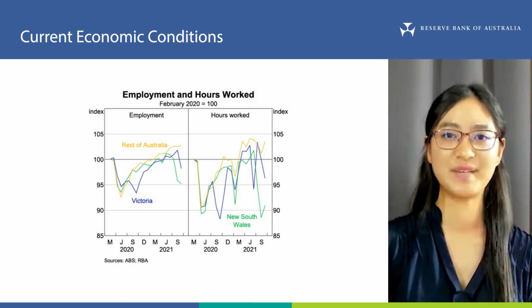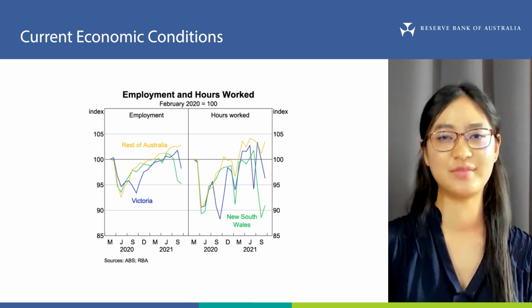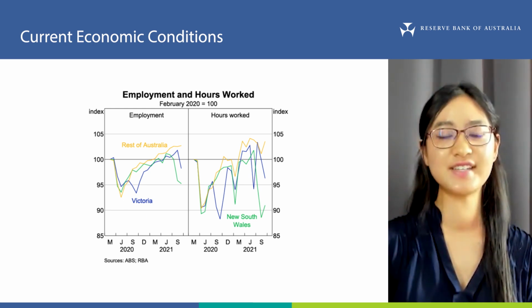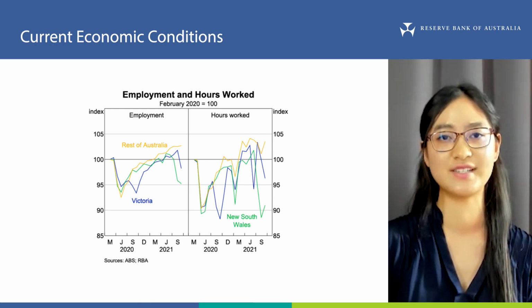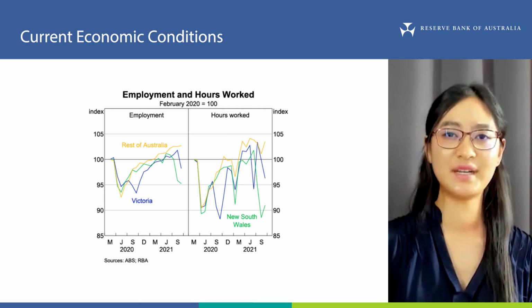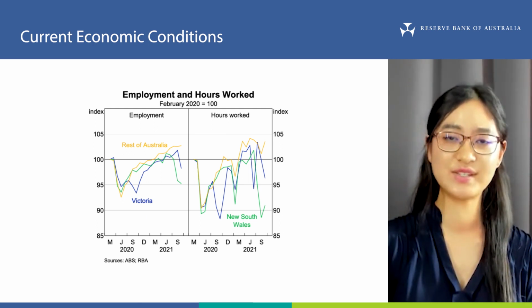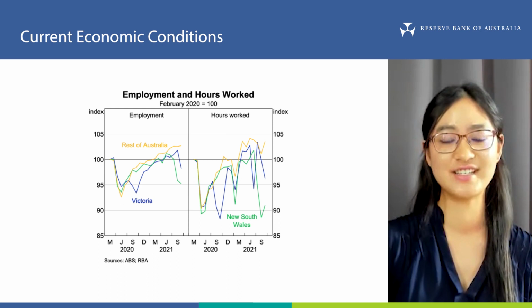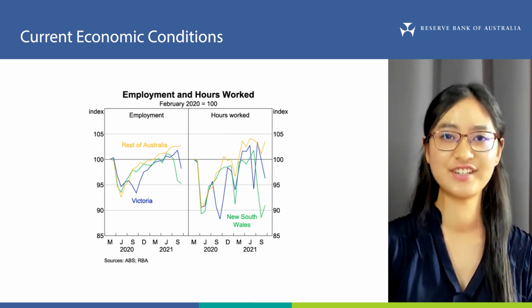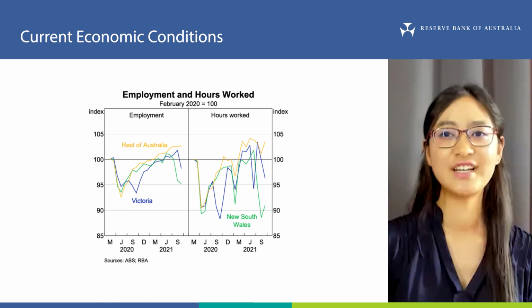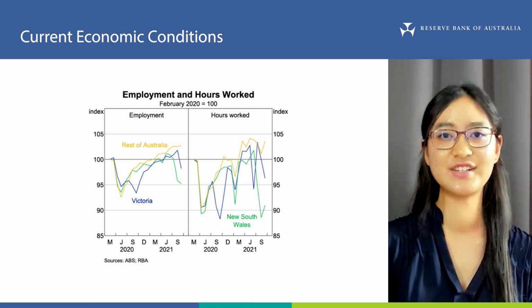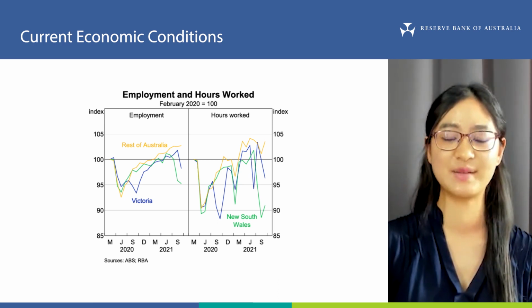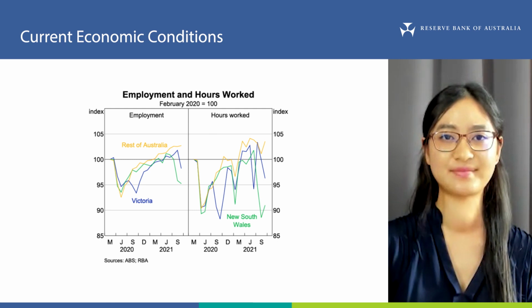Now turning to the labour market. The recent Delta outbreak and associated lockdowns has also had a negative, but largely temporary, impact on the labour market over the past few months. Many workers have had their hours reduced or have been stood down, particularly in those industries most affected by social distancing restrictions, such as accommodation and food and retail trade. As a result, for Australia as a whole, employment decreased by 2% and total hours worked decreased by 3% between June and September this year.